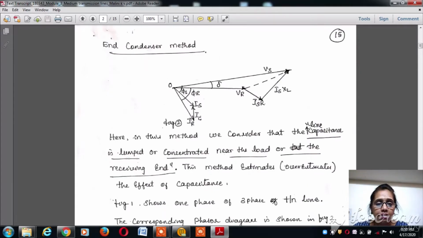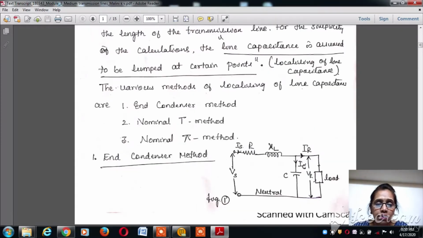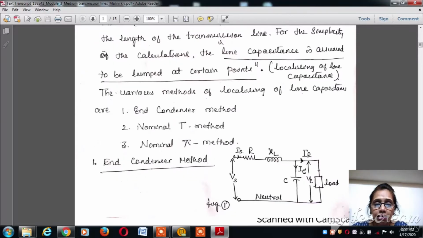Now let's consider the phasor diagram that is drawn on the basis of the equivalent diagram. Resistance says that the current and the voltage are in phase. Inductive reactance says that there is a phase difference between the current and the voltage, and it has a lagging power factor. The capacitance says that there is a phase shift between current and the voltage, and it goes with the leading power factor.